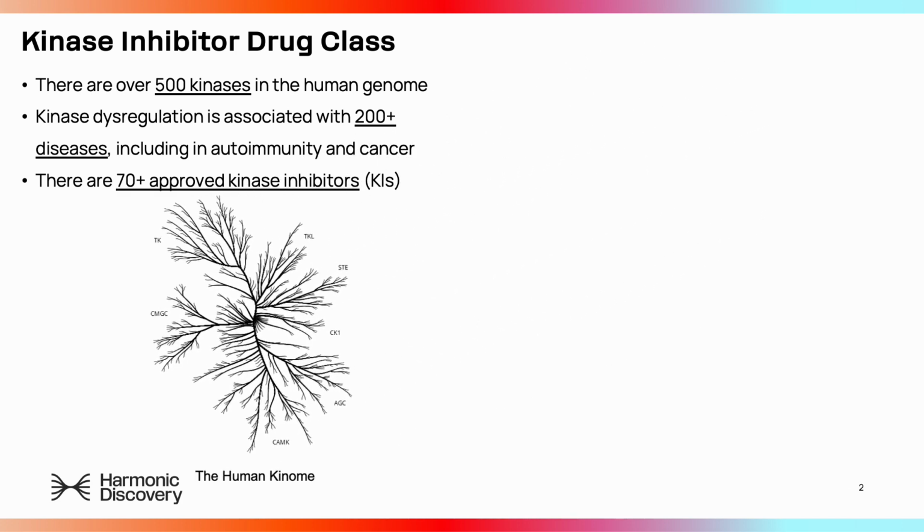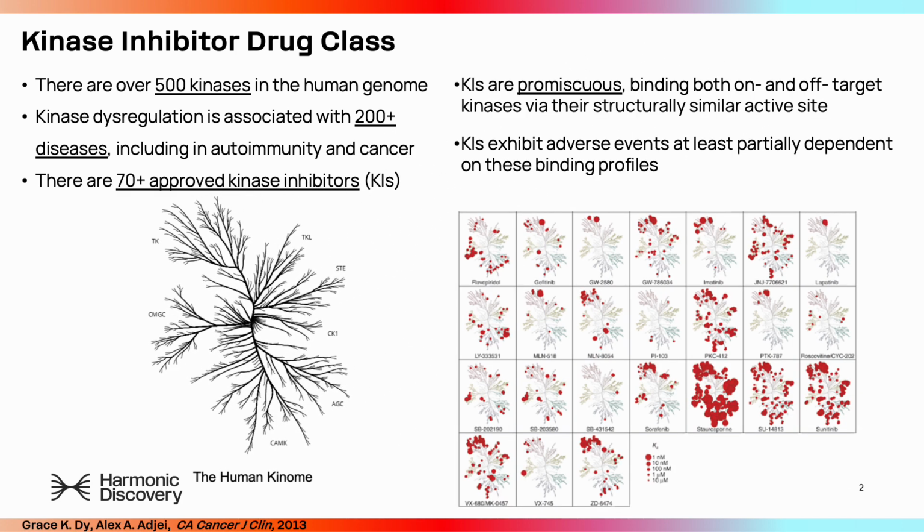However, kinase inhibitors are promiscuous, hitting on and off-target kinases to various degrees due to their structurally similar active sites. In the figure on the right, each panel represents the binding profile of a kinase inhibitor, with its on and off targets labeled by a red circle. Kinase inhibitors exhibit clinically relevant side effects that are at least partially due to the inhibition of their binding profiles.